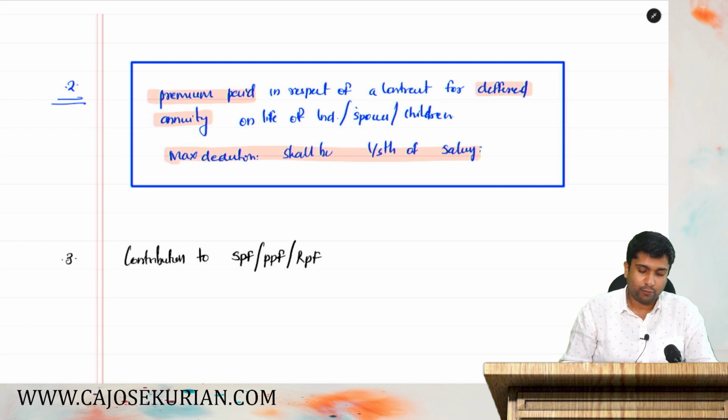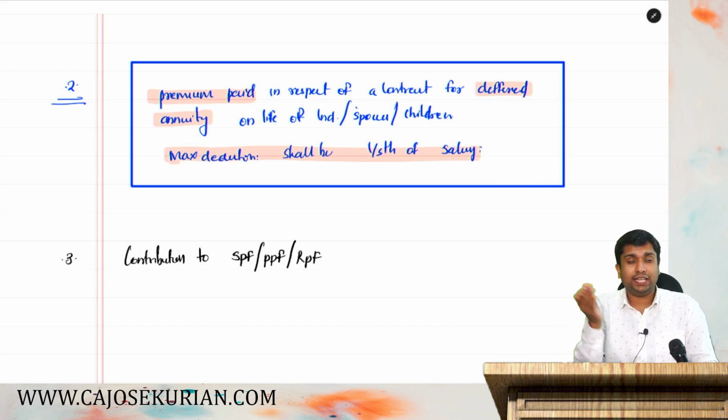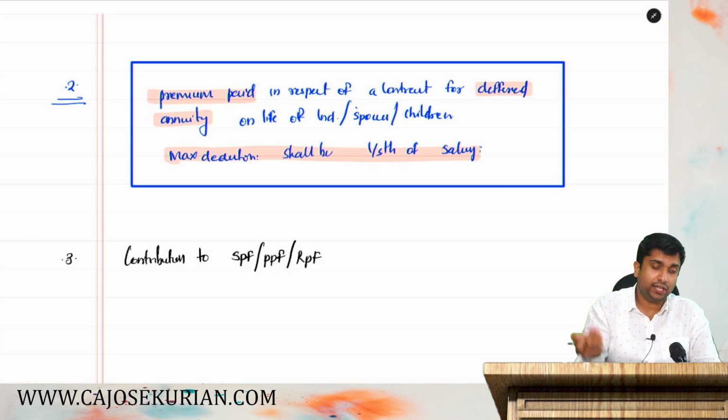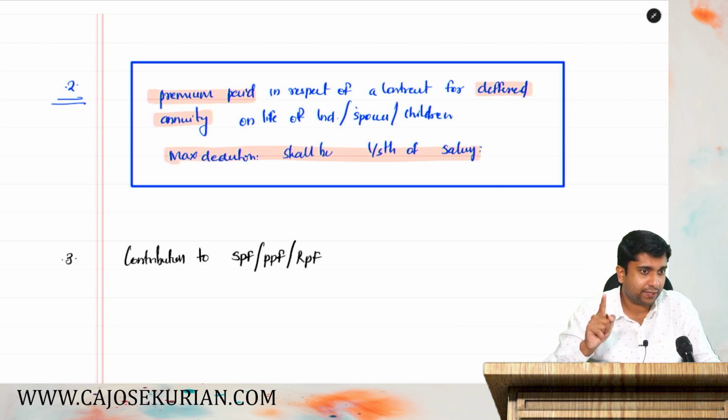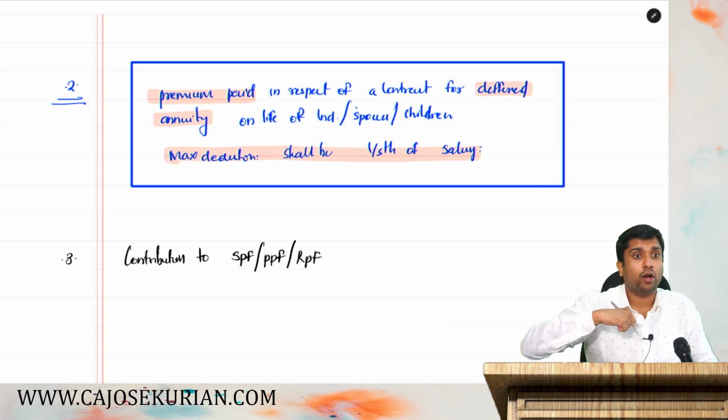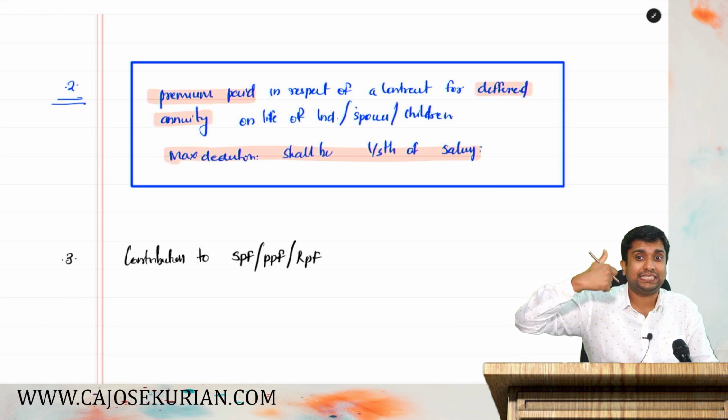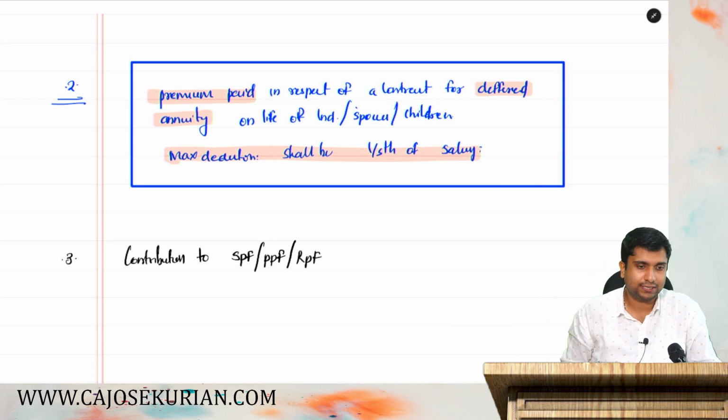Statutory Provident Fund. What is PPF? Public Provident Fund. What is RPF? Recognized Provident Fund. If the employee himself is contributing to SPF, PPF or RPF, that contribution is allowed as a deduction under 80C. Hope you remember, in salary chapter, I have referred it. Employee contribution is subjected to 80C deduction. That's what this is all about.